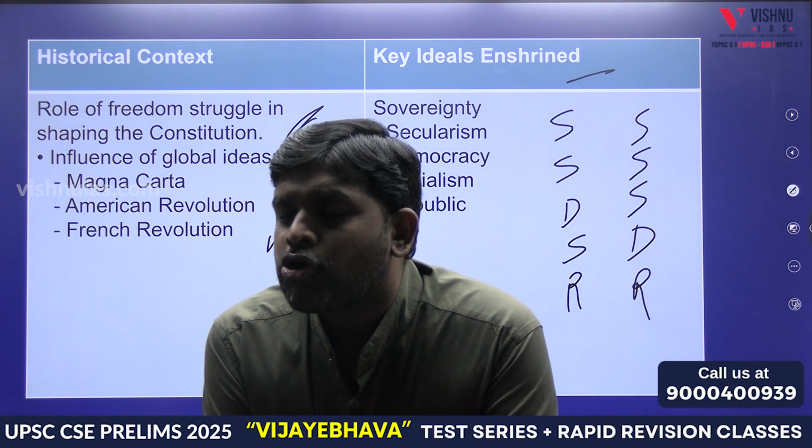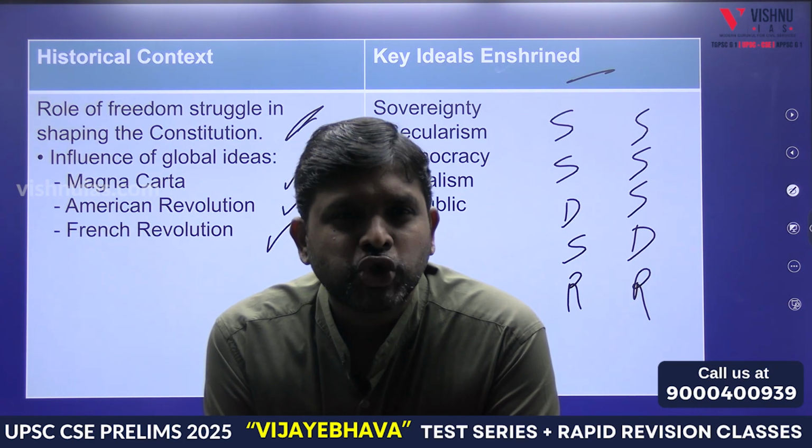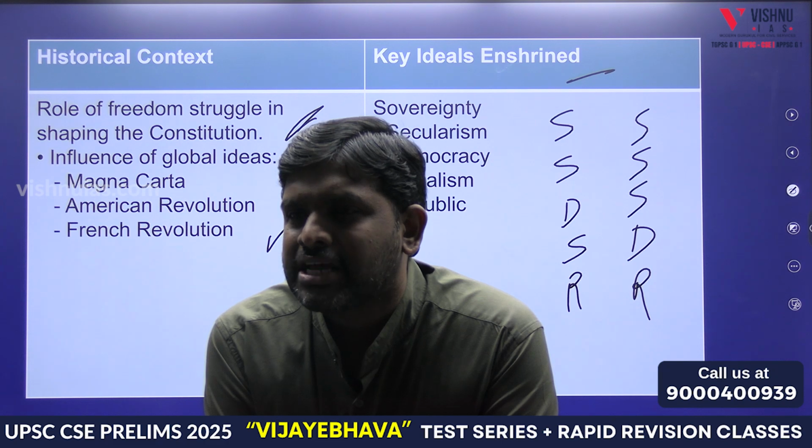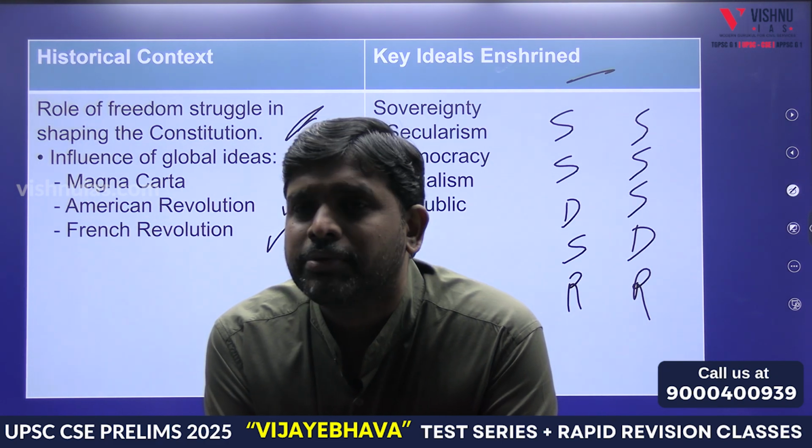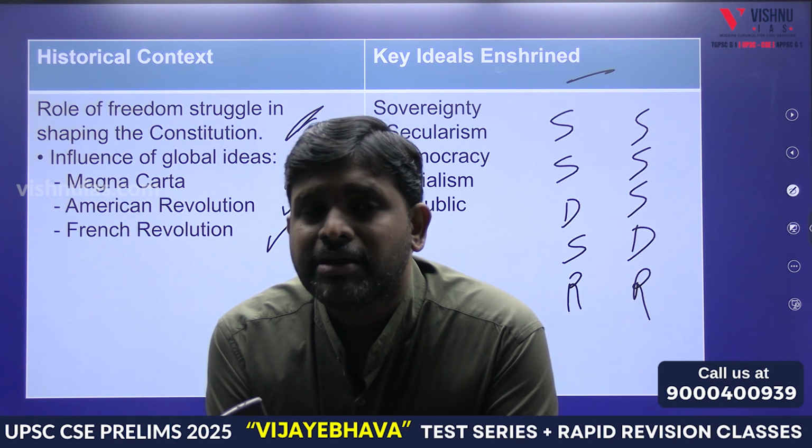And the target of our Constitution is five. Socialism should be established. Secularism should be established. Sovereignty should be there. Democracy should be there. Republicness should be there. These are the very basics.